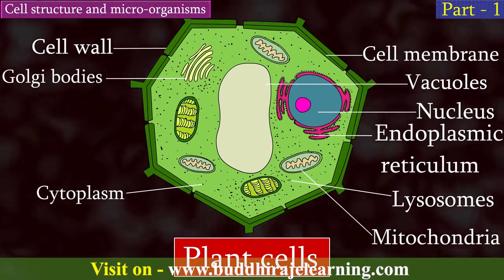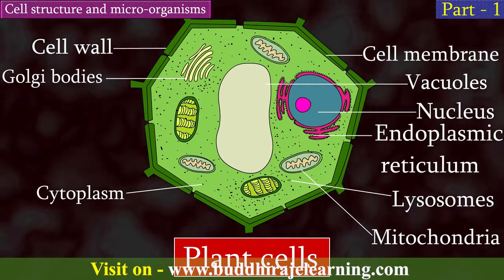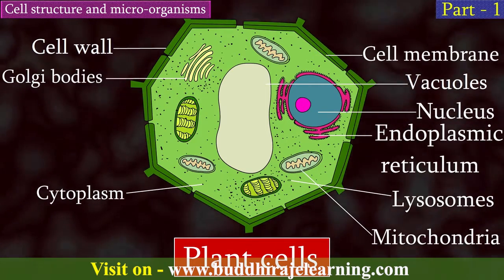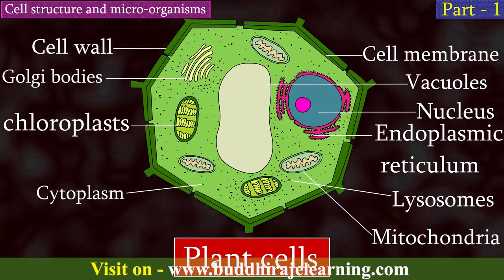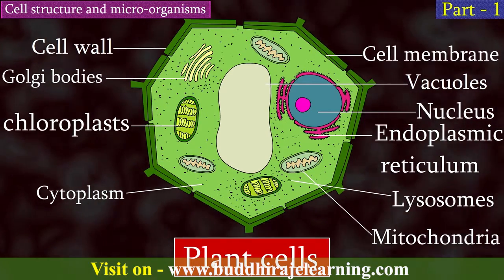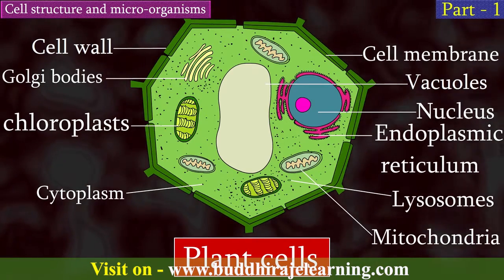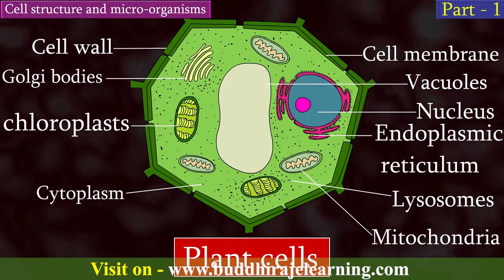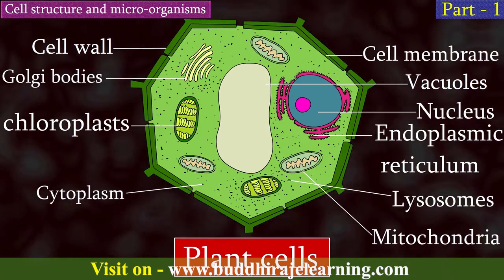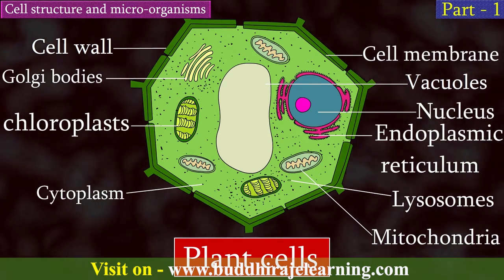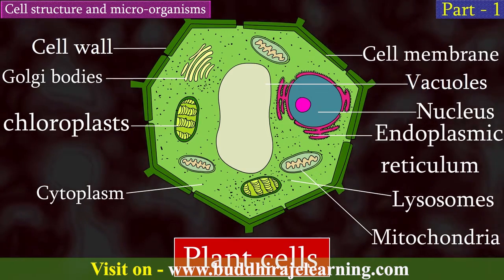Plastids are observed only in plant cells. The green plastids or the chloroplasts absorb light. The vacuole is bigger and probably single. The vacuole occupies the central position and pushes the cytoplasm towards the cell membrane. The vacuole helps to throw out waste products of the cell.